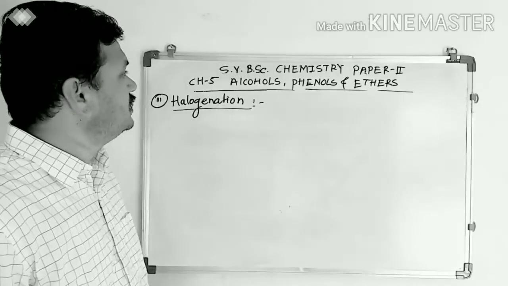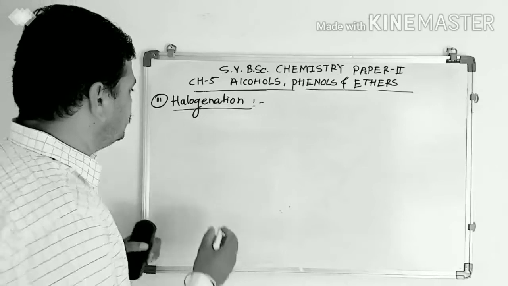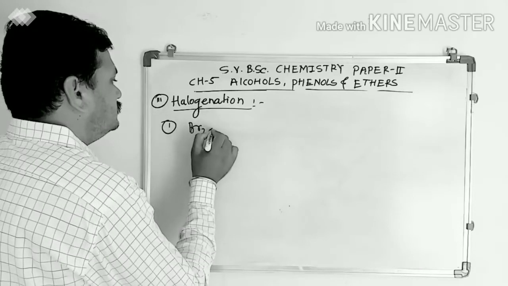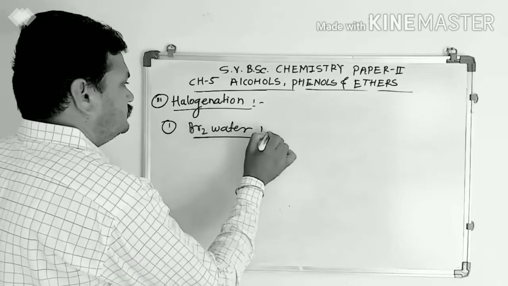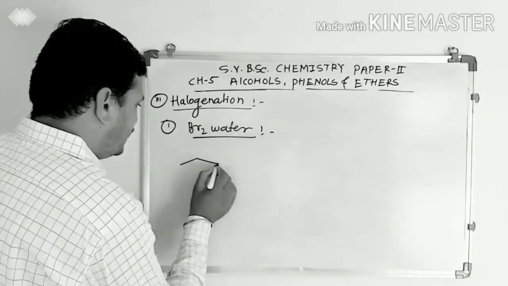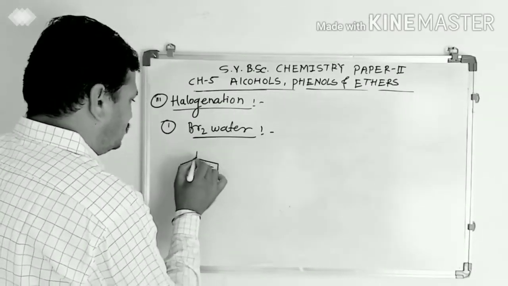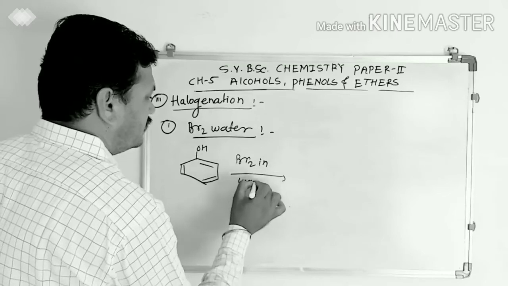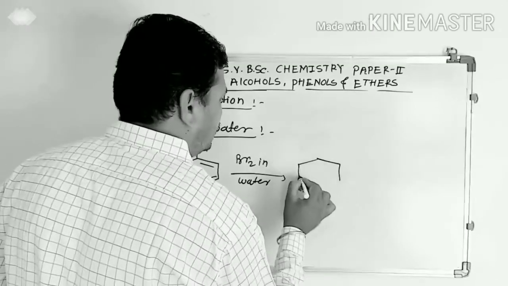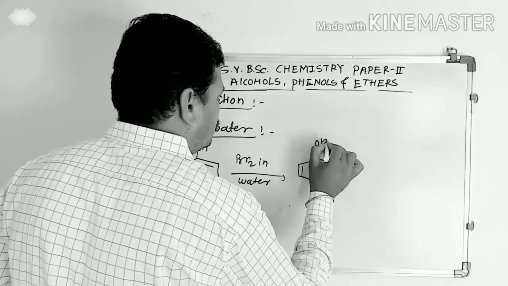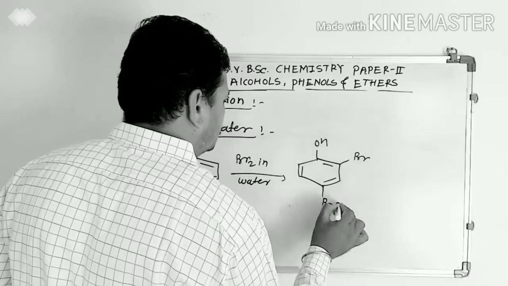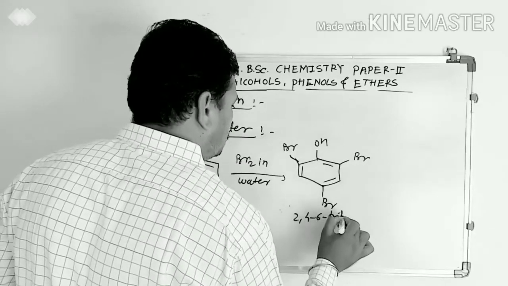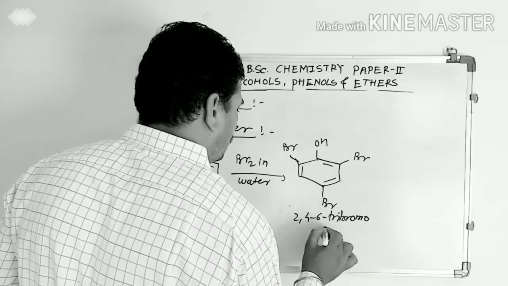Next reaction, it is halogenation reaction of phenols. In halogenation reaction, first, when phenols are treated with bromine water, then we get the product like this. Phenol on reaction with bromine in water, we get the product. It is 2,4,6-tribromophenol.